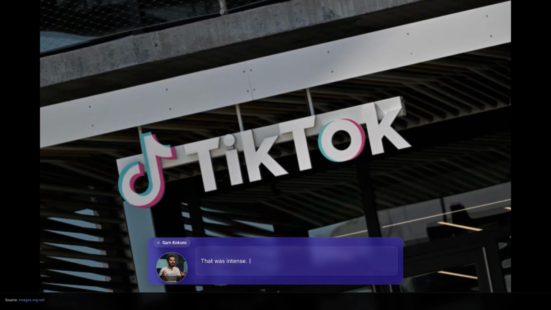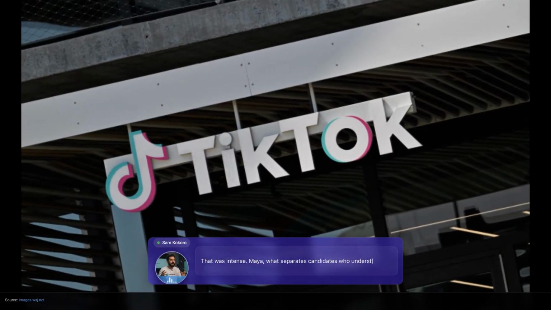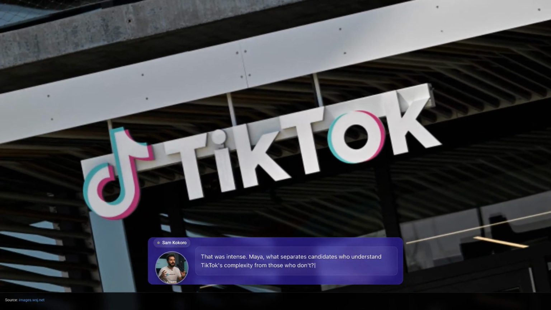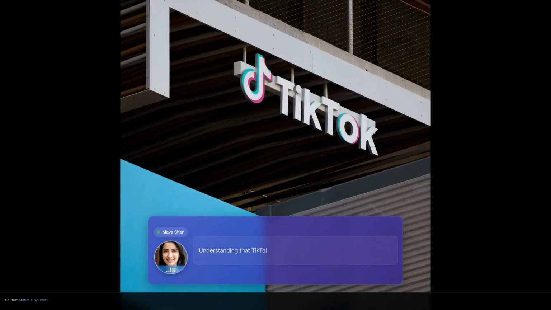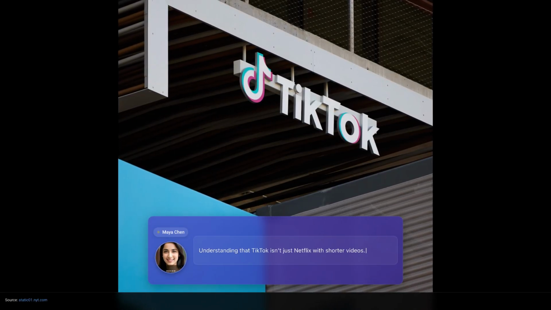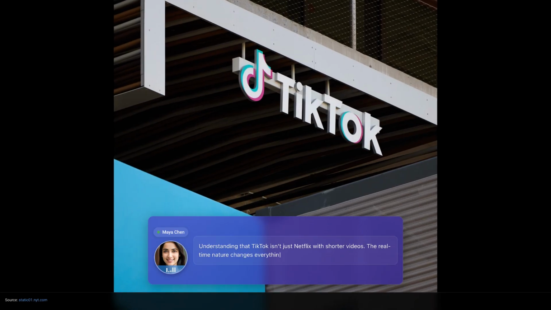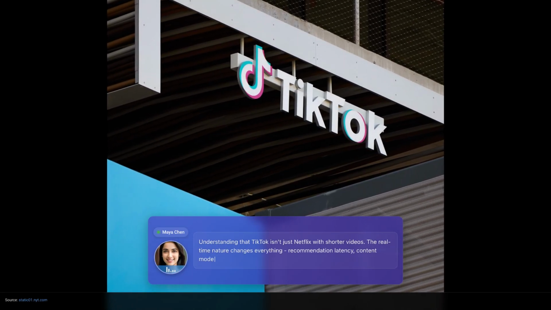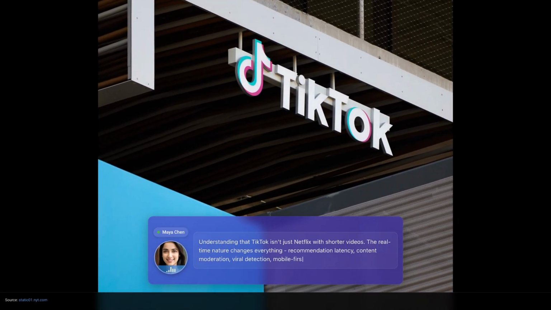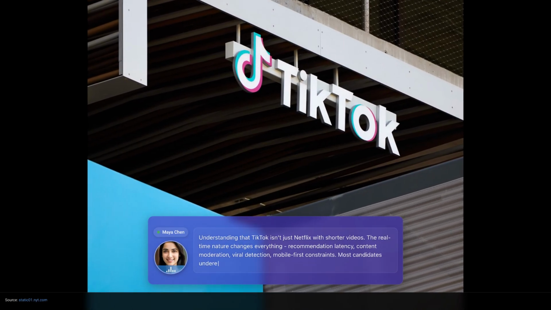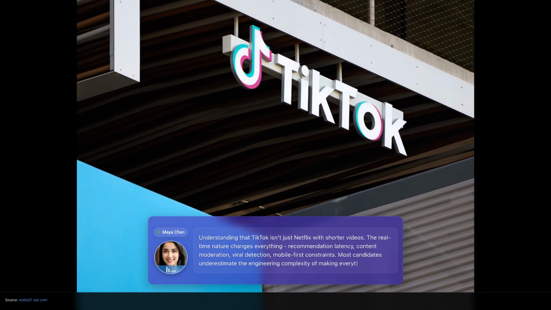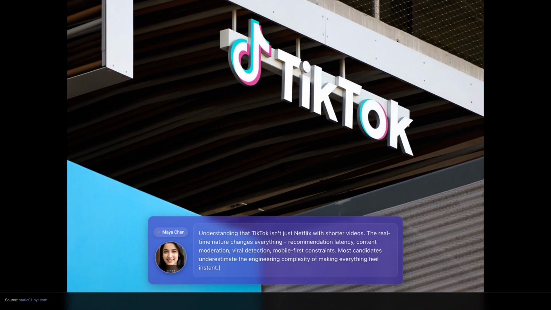That was intense. Maya, what separates candidates who understand TikTok's complexity from those who don't? Understanding that TikTok isn't just Netflix with shorter videos. The real-time nature changes everything: recommendation latency, content moderation, viral detection, mobile-first constraints. Most candidates underestimate the engineering complexity of making everything feel instant.